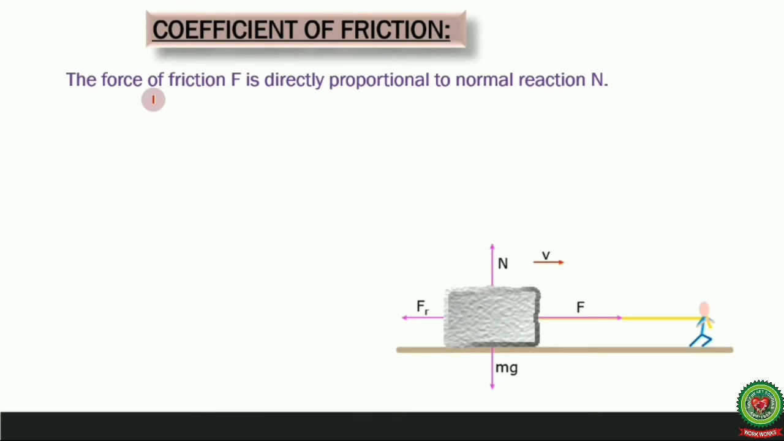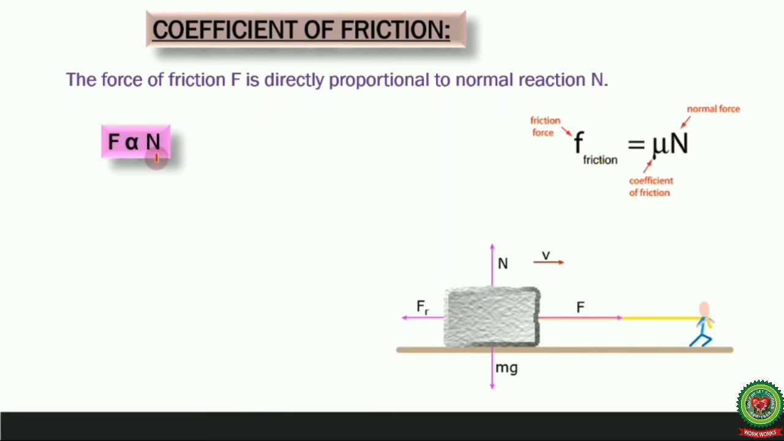Now let's see what the coefficient of friction is. We know that the force of friction F is directly proportional to the normal reaction, whether it is static friction or kinetic friction. It means that F is proportional to N. Mathematically we can write that. To remove the proportionality sign, we put a constant. This constant is called the coefficient of friction.